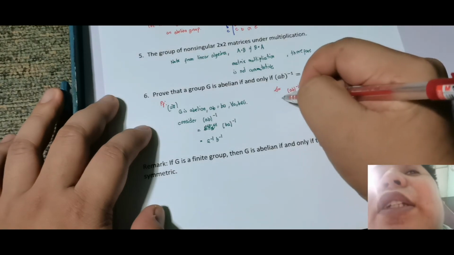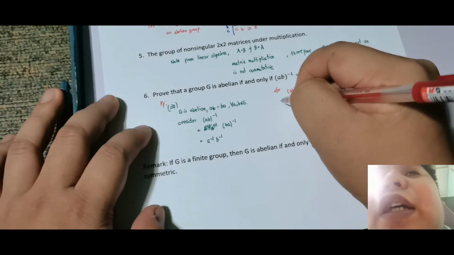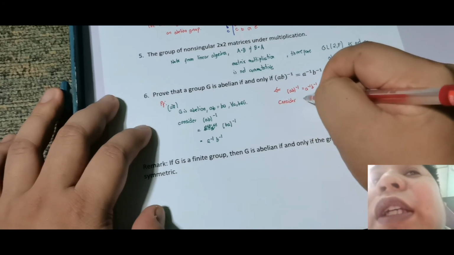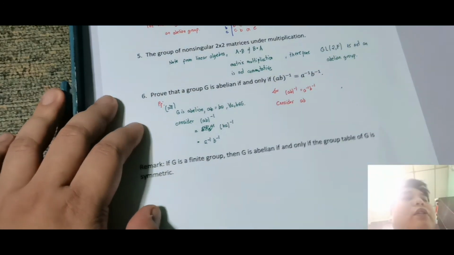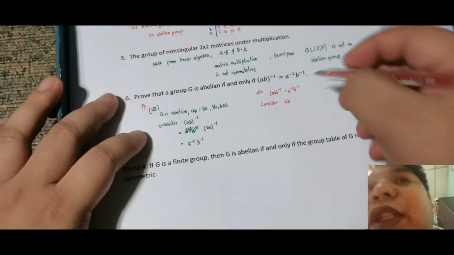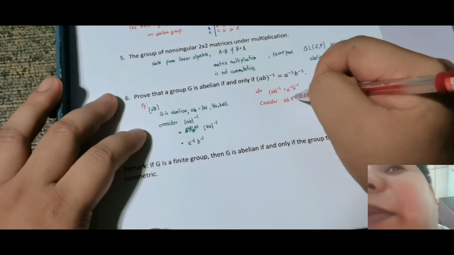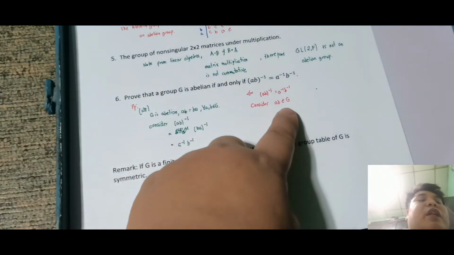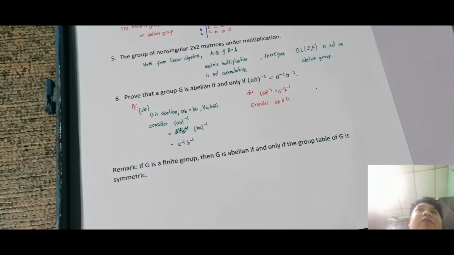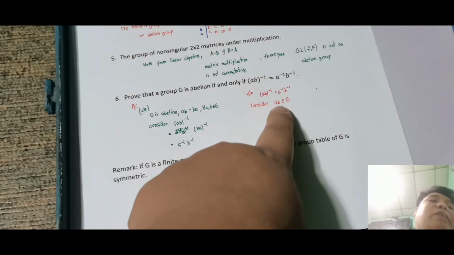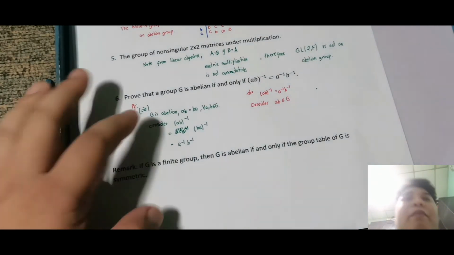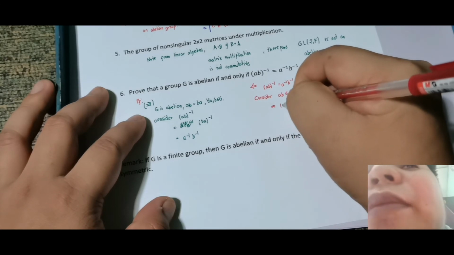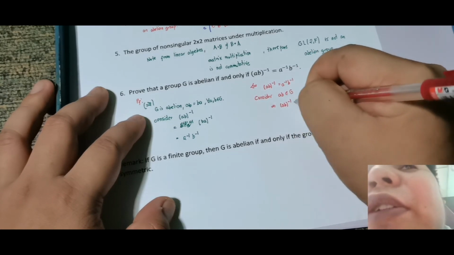So, kailangan masabi natin na siya ay abelian. So, consider natin si AB inverse. Alam natin na siya ay element of G for all A and B. Kung yung A and B ay element of G, therefore, close siya, meaning yung AB ay element of G. Alam natin na group siya, then this implies na si AB inverse is also an element of G.